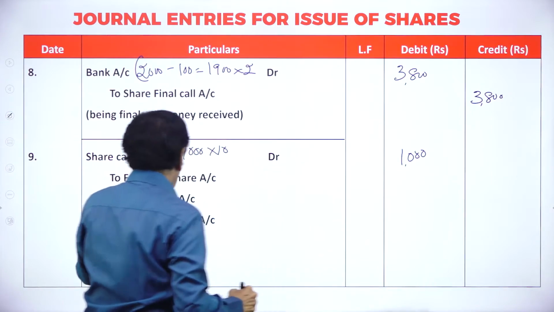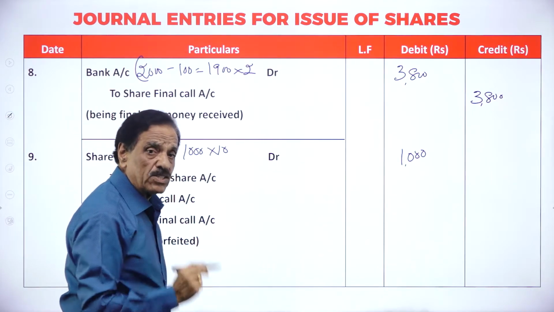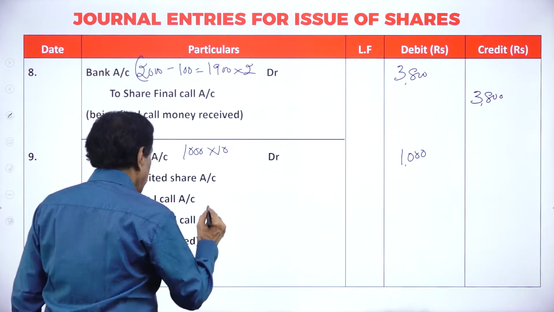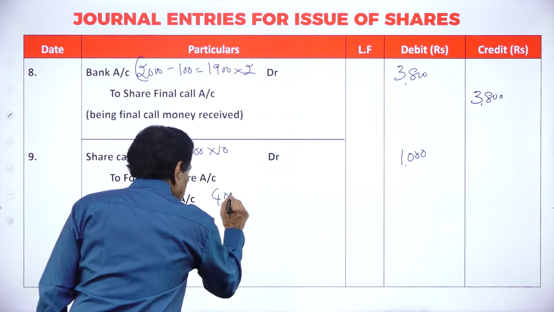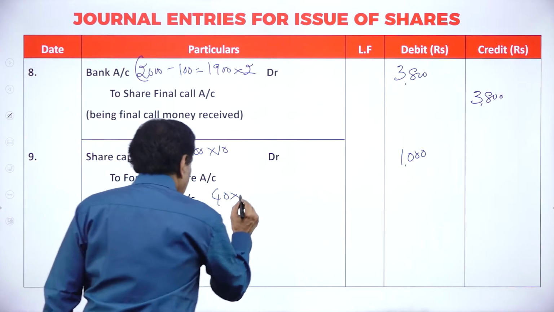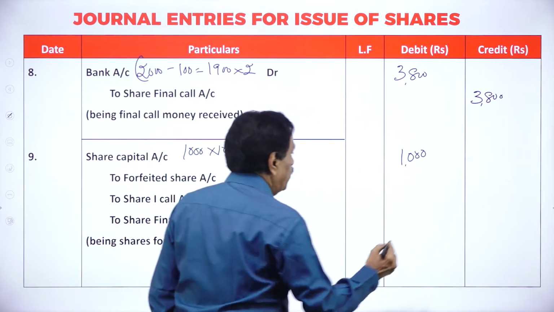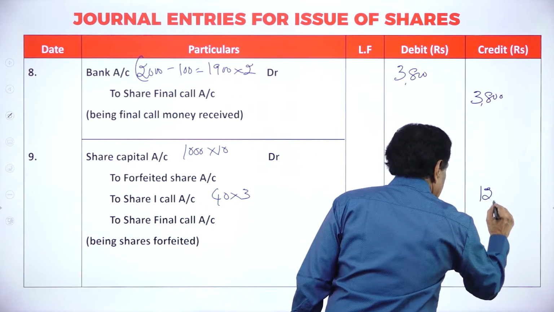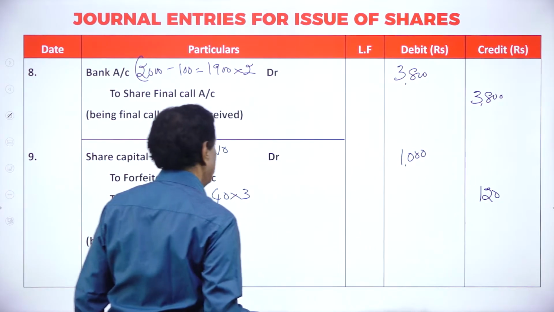Now, who fails to pay now? First man has to pay. How much you have got? 40. First call money 3. 120 he fails to pay. Final call, both have been paid.